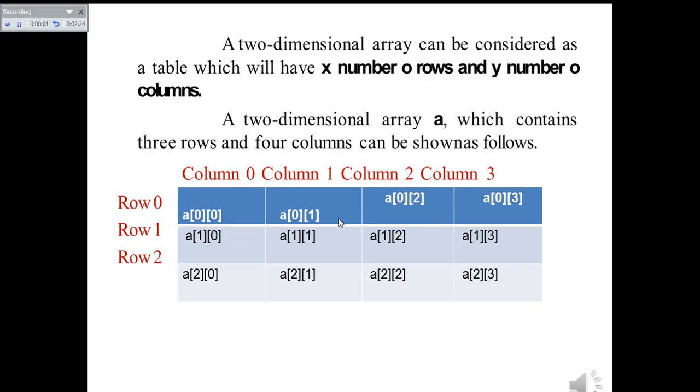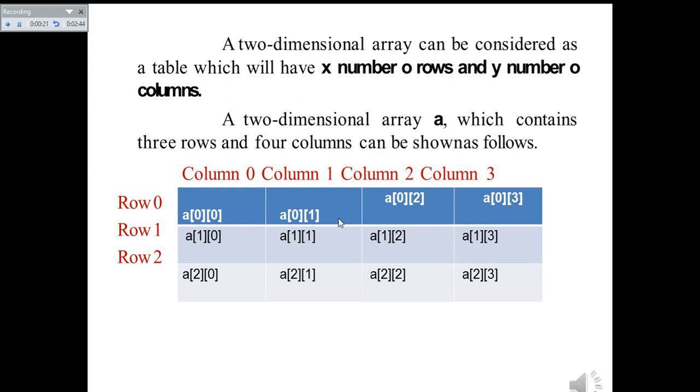So you can see the value stored at a00 is the first value, a01 is the second value, a02 is third, a03 is fourth, like that. All the values are at the correct row. So you can see, notice this particular subscript for the particular row is the same for all four elements.